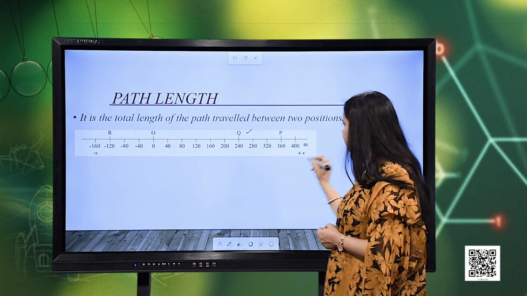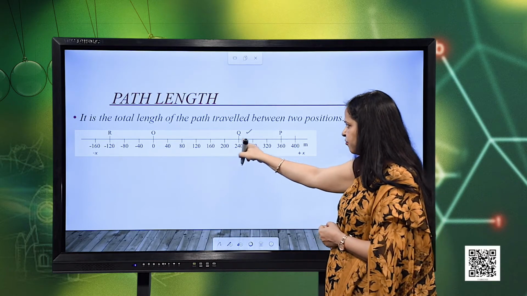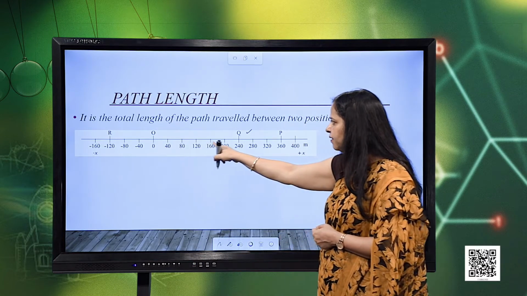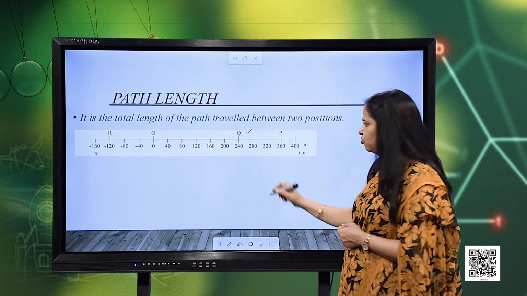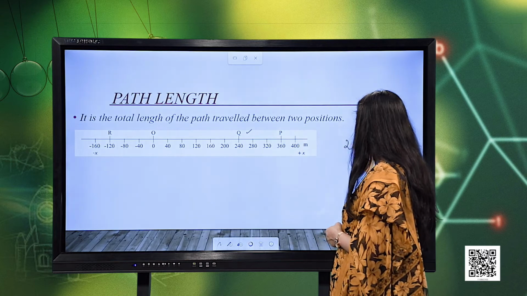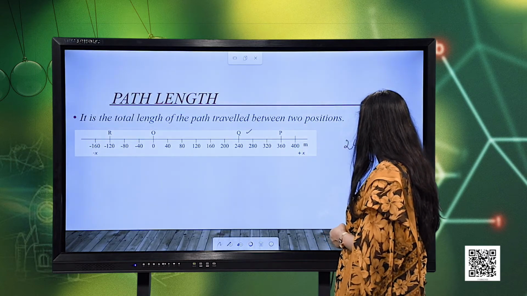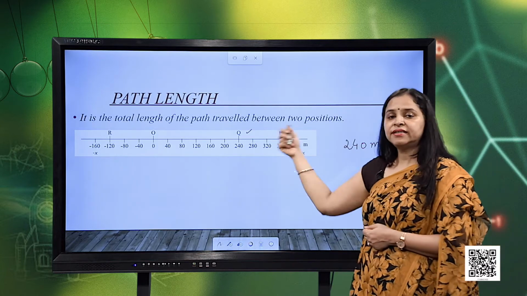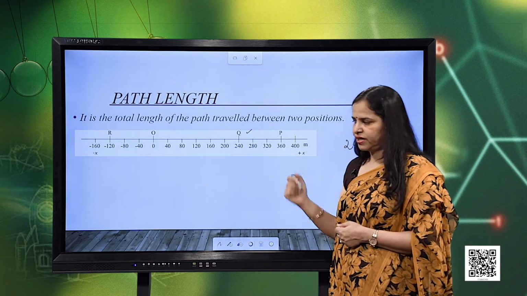The length of the path will be, finally it has reached 240 and the actual length of the path will be the measurement of this distance. So, it is 240 meters. The length of the path travelled or the distance travelled by the object is 240 meters.